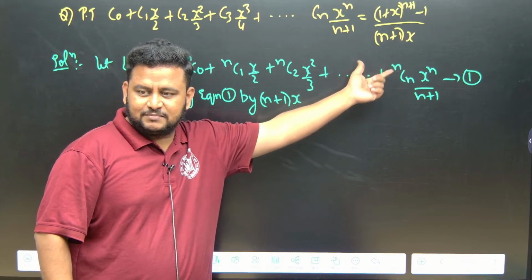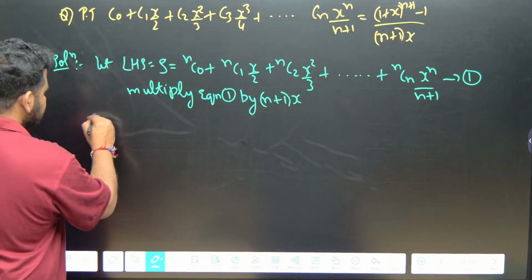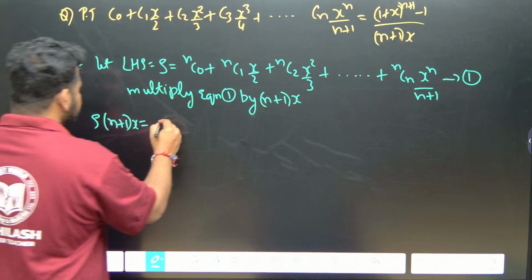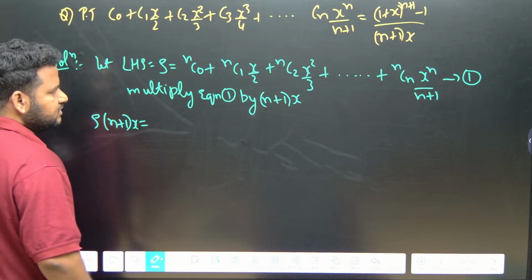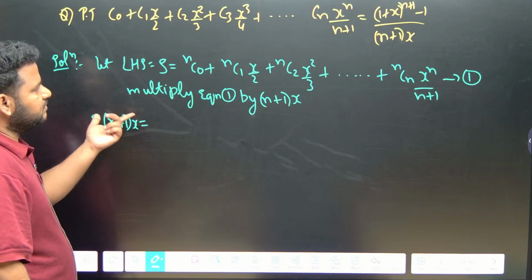So this will become S into n plus 1 into x. NC0 is nothing but 1. Correct na?